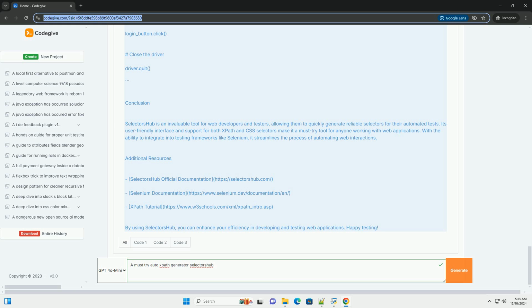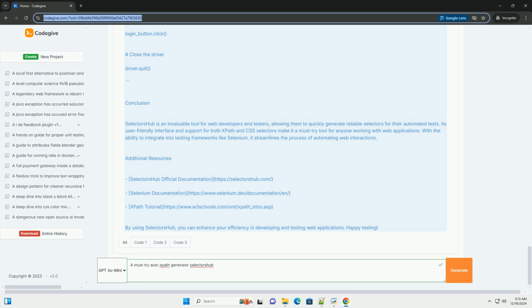Integrating with Selenium. Here's how you would use the generated XPath or CSS selector in a Selenium test script in Python. Setup: make sure you have the required libraries installed. Bash: pip install selenium. Sample Selenium Python script. Python: from selenium import webdriver, from selenium.webdriver.common.by import By, from selenium.webdriver.common.keys import Keys.